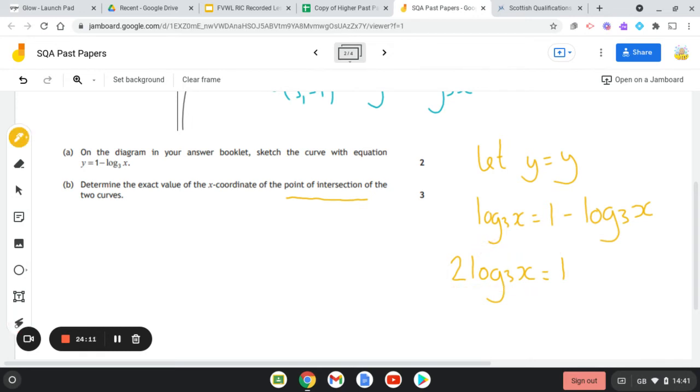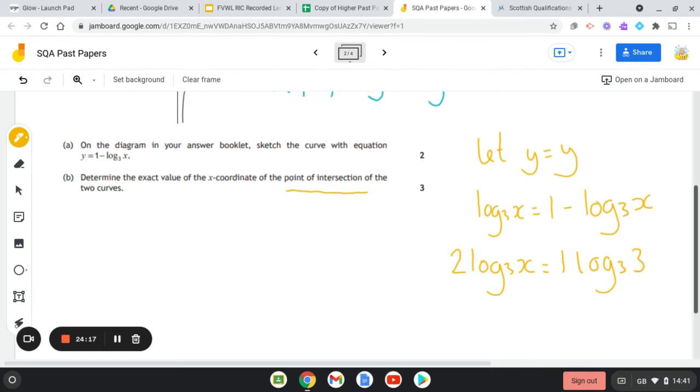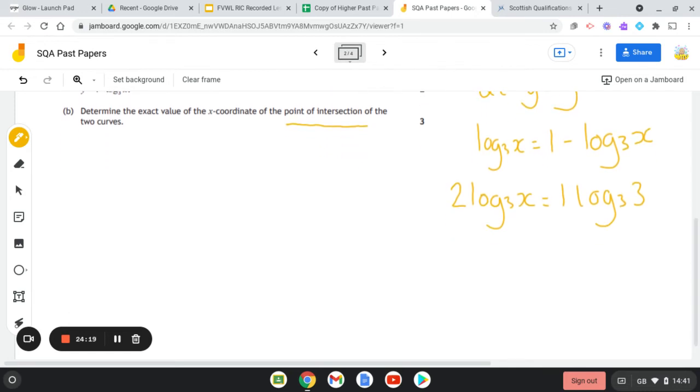Now, we can only solve logs if we have got logs on both sides, so log to the base 3 of 3. Okay, so 1 times that, so we end up with log to the base 3 of x squared, and that is equal to log to the base 3 of 3, because you've actually got 3 to the power of 1, which just makes you 3. So at that point, you can take the log to the base 3 off at both sides, and we have got x squared is equal to 3.